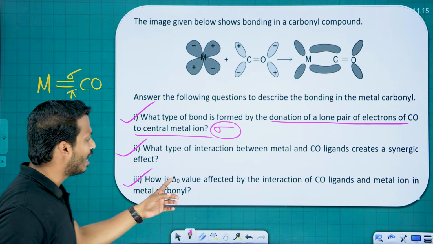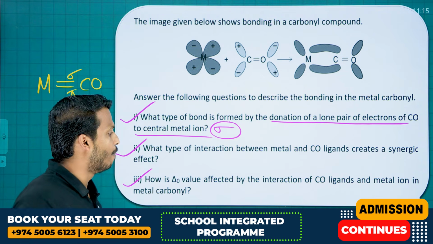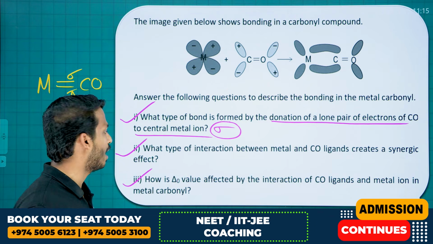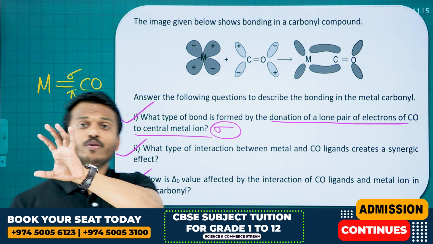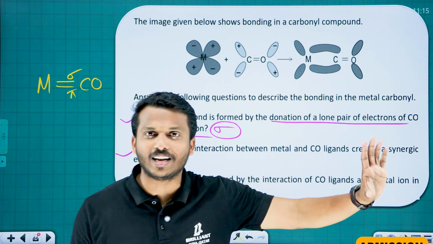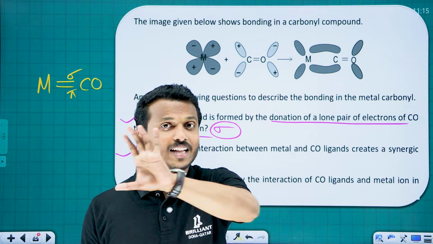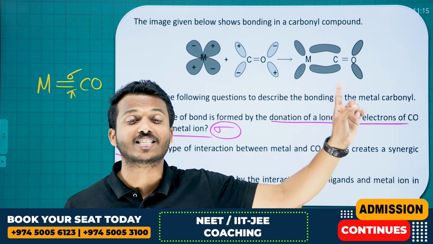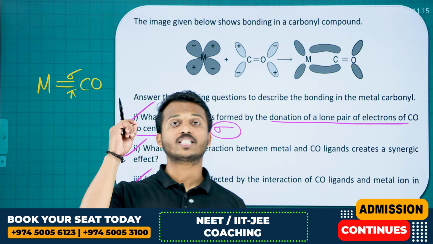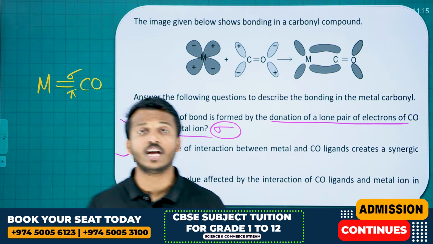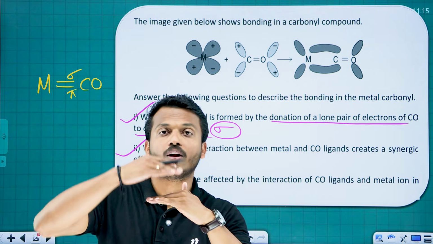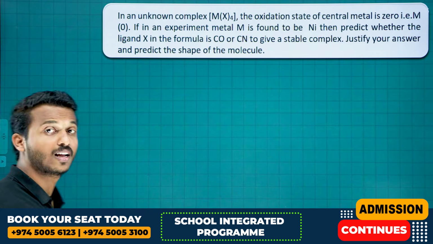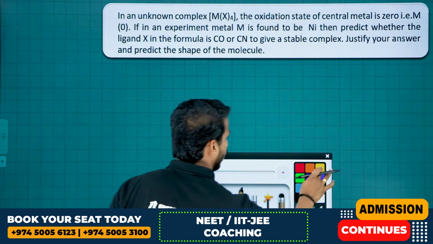And how is the delta O value, the CFSE value, affected by the interaction of CO ligand and metal ion in metal carbonyl? Have you seen the spectrochemical series, my dear? The weak ligand, strong field ligand arrangement, which is the last one, the strongest ligand? That is carbonyl, CO. CO is the strongest ligand. Stronger the ligand, crystal field splitting energy will be more. So that's the concern about metal carbonyls. Next question for you, dear.